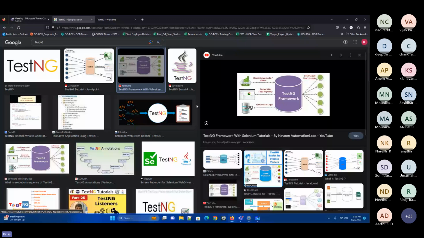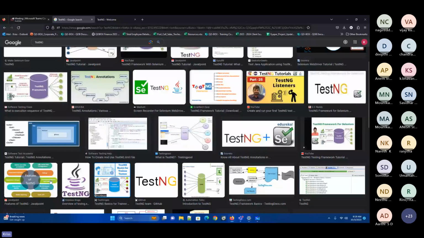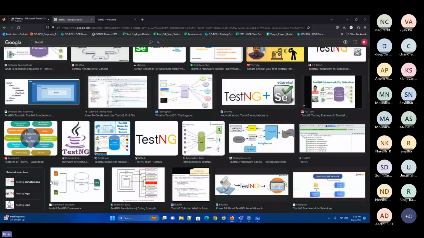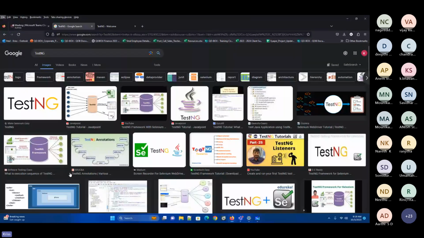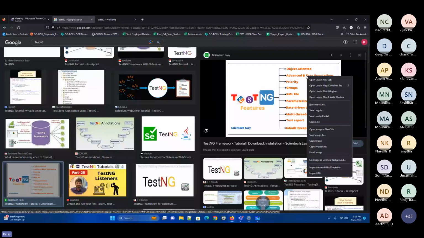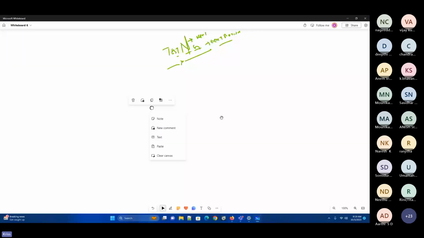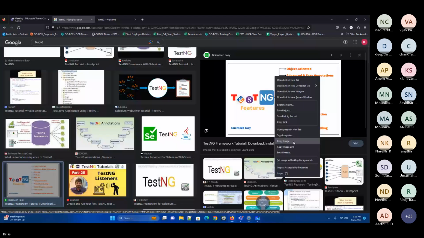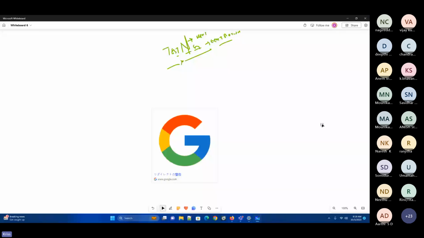What is this particular TestNG going to do for us? I'm just looking for one particular diagram so that it can give us a lot of information. Actually, this is not the diagram which I usually take, but I seem to have missed all those particular images. So that's the reason. At least I can take this.